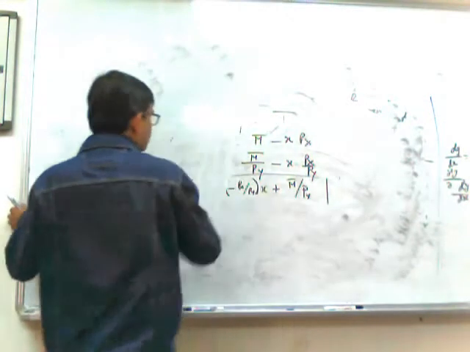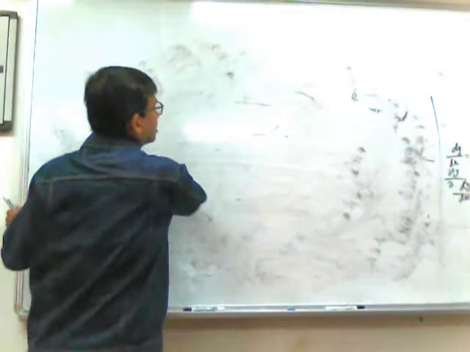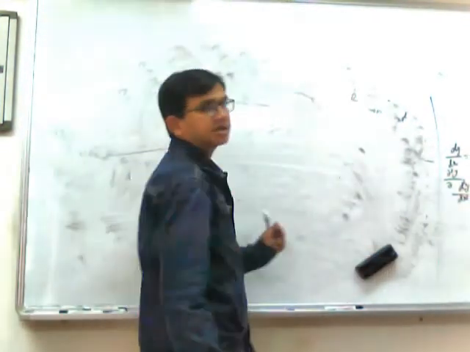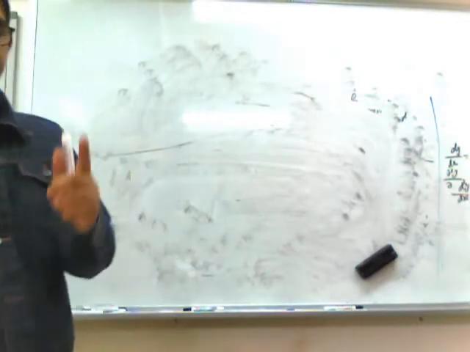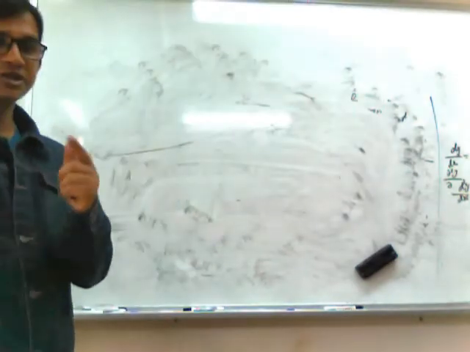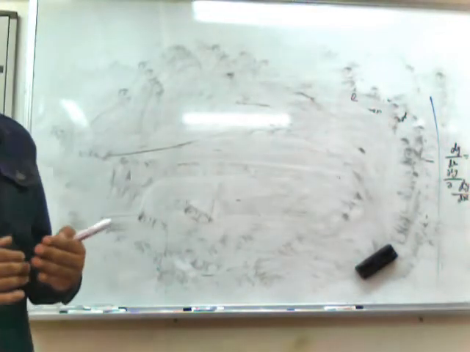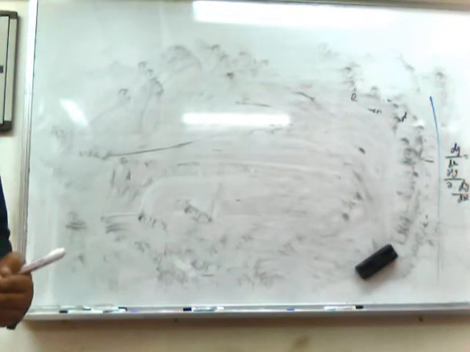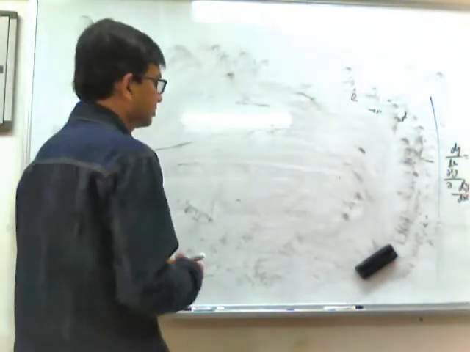So here the budget line is nothing but the locus of different combinations of two commodities that a consumer can consume or purchase, given his money income and the commodity prices, provided he spends his entire money on the two commodities.